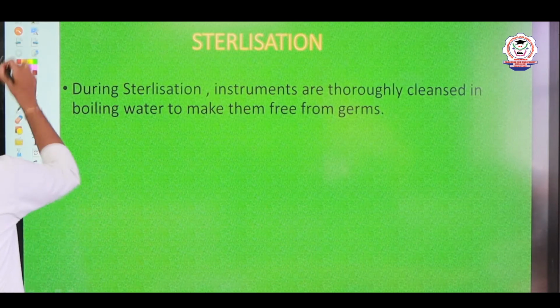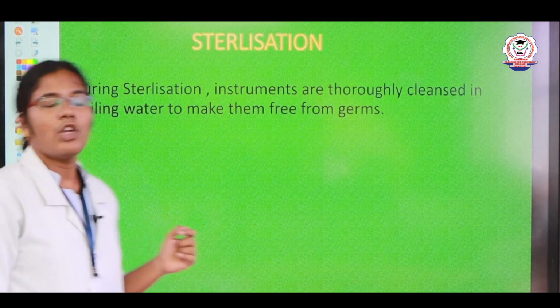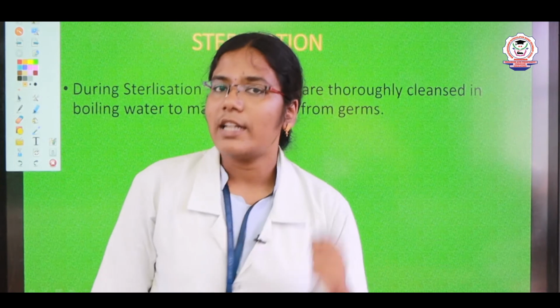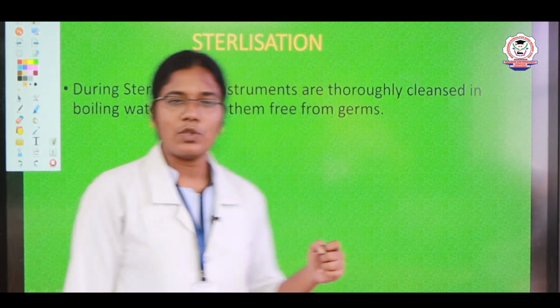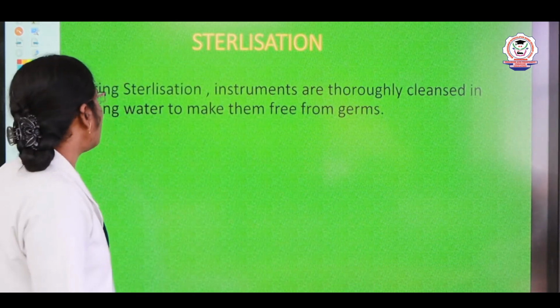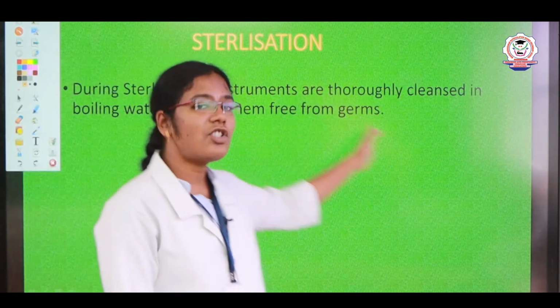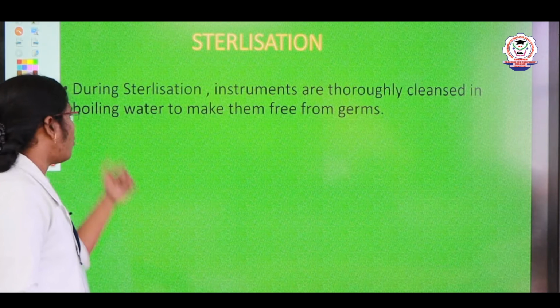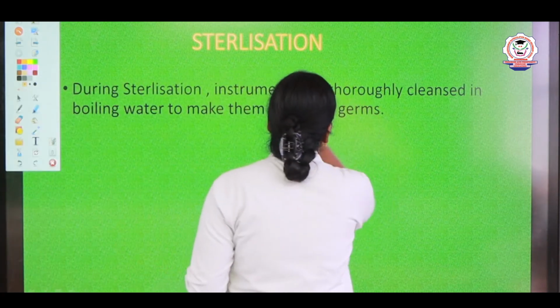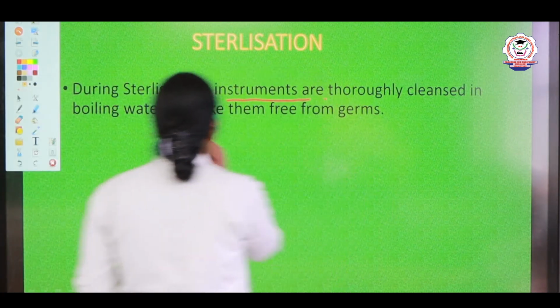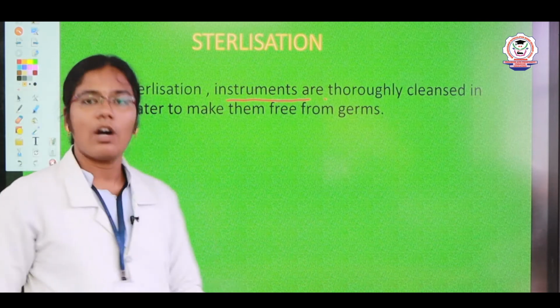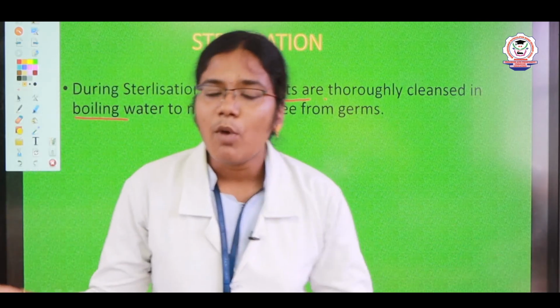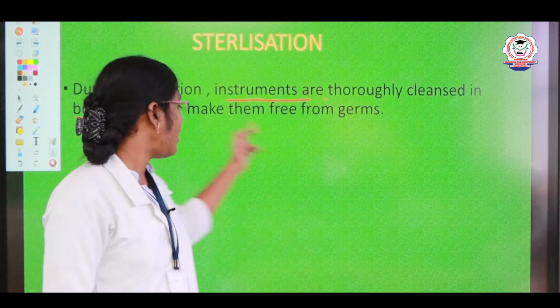So now you see the sterilization process. I already said that sterilization was introduced by Joseph Lister, right? During sterilization, the instruments are thoroughly cleaned in boiling water to make them free from germs.